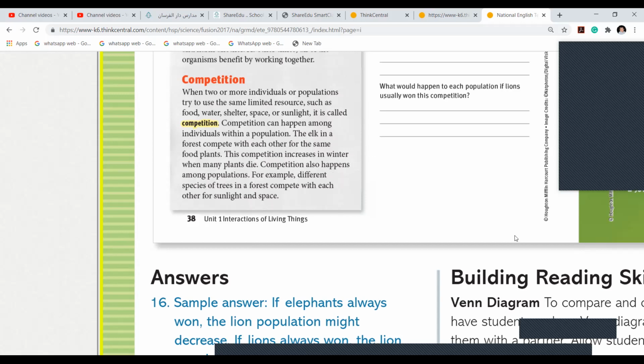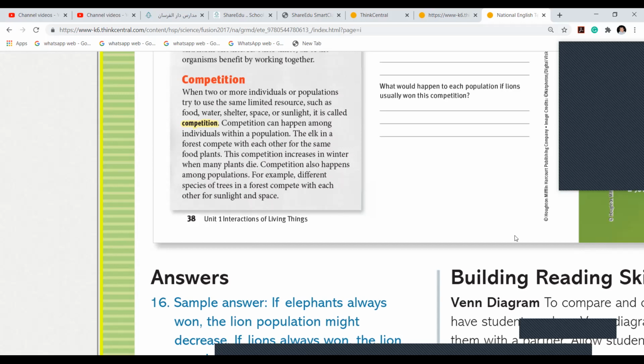Girls, imagine you have a small area, a garden. You try to put seeds of different breeds, tomato, potato, or you try to sow seeds of different vegetables, but very near to each other.